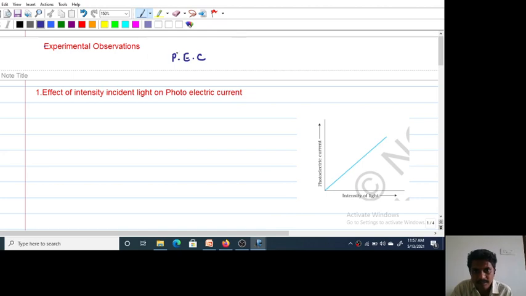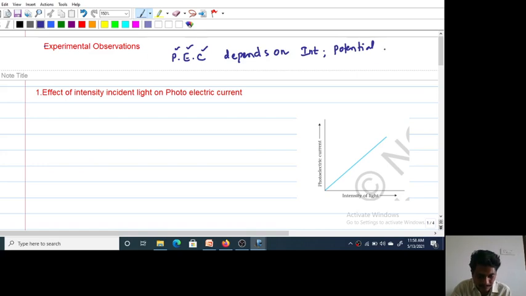Photoelectric current, P, depends on the intensity of light and the potential difference applied between the plates.